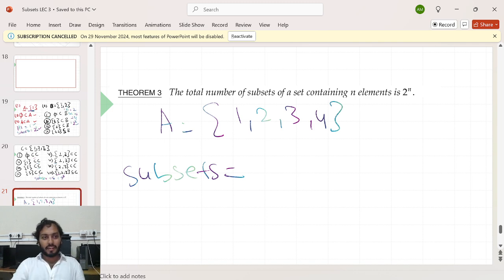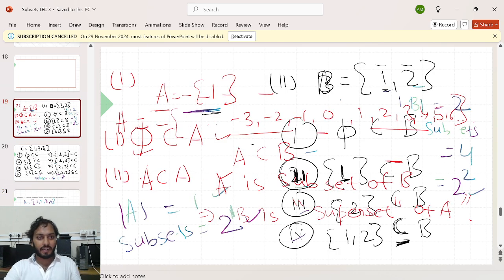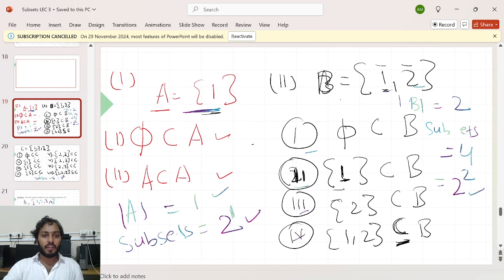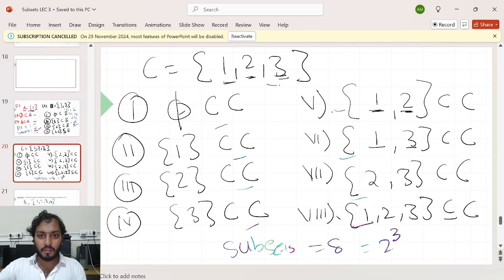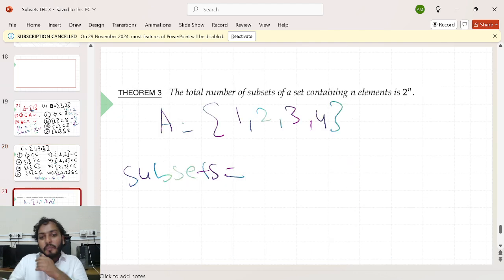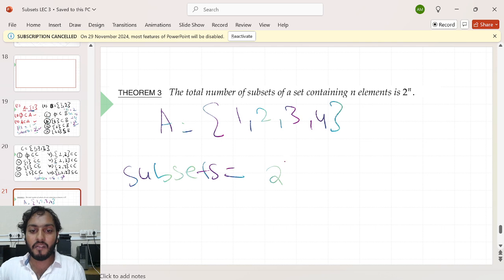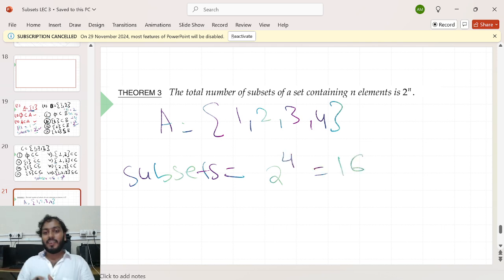See, go back. When my set contains only one element, you said your total number of subsets is 2 power 1, 2. When my set contains 2 elements, you say total number of subsets is 2 power 2. When the set contains 3 elements, you say total number of subsets is 8, 2 power 3. Now tell me, when the set contains 4 elements, how many total number of subsets would be there? 2 power 4, 16. If you have time, you can write down all 16. I'm not writing them, but there would be total 16.